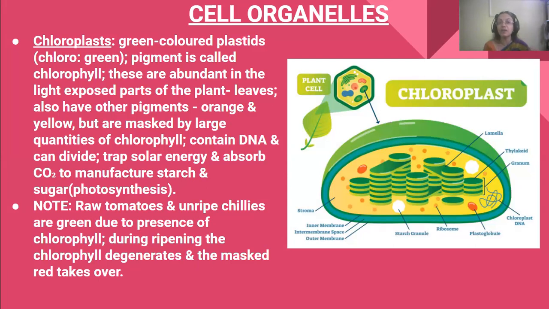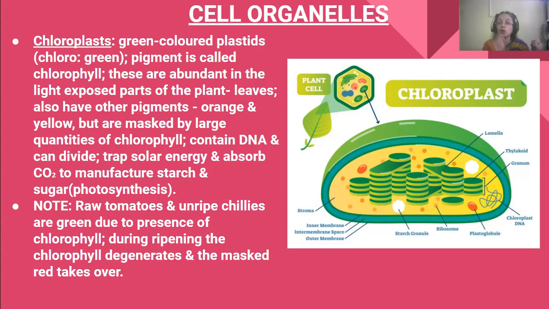These are abundant in the light exposed parts of the plant, like the leaves. They also have other pigments like orange, yellow, etc., but all these other pigments are masked by the quantity of chlorophyll. That's why they look green.